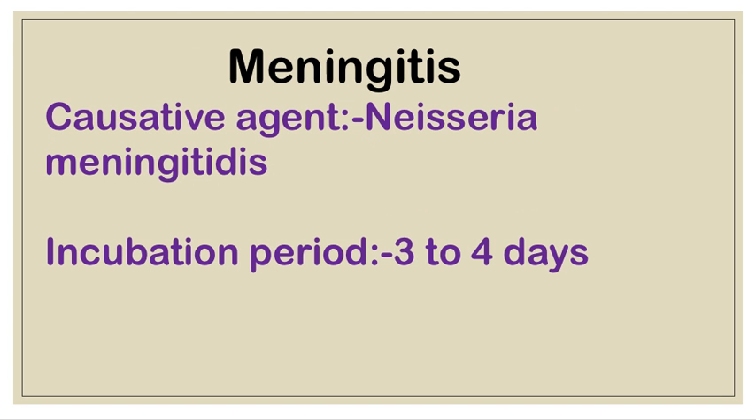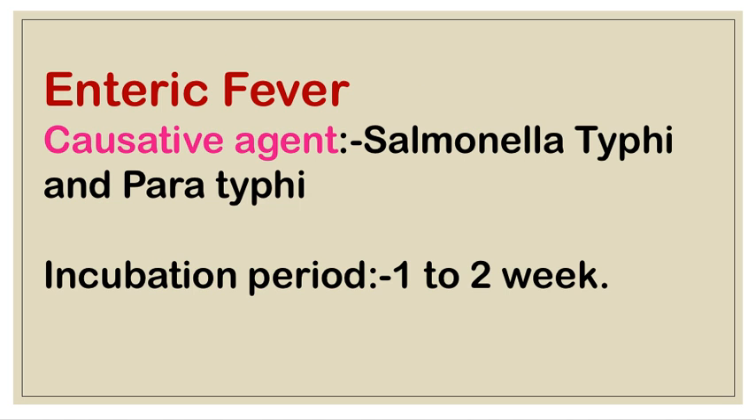Next one is meningitis. Meningitis is the inflammation of the meninges, or brain and spinal layers. The causative agent of meningitis is Neisseria meningitidis, and its incubation period is 3 to 4 days. Next one is enteric fever. The causative agent of enteric fever is Salmonella typhi and paratyphi, and its incubation period is 1 to 2 weeks.